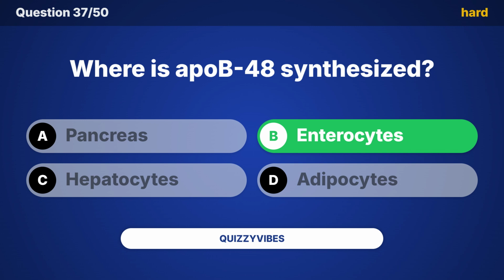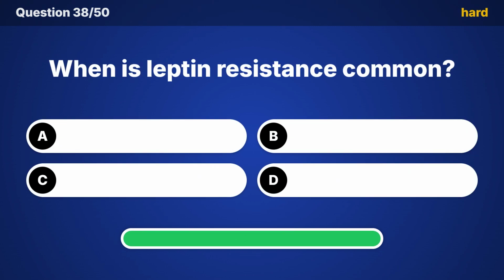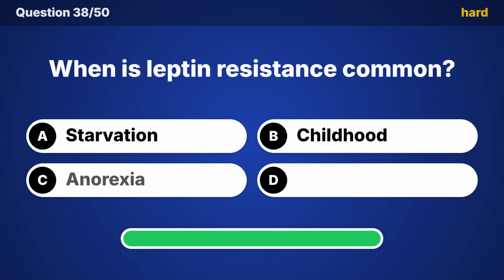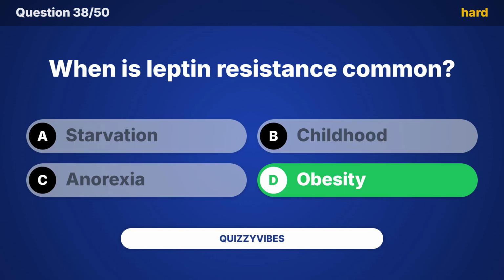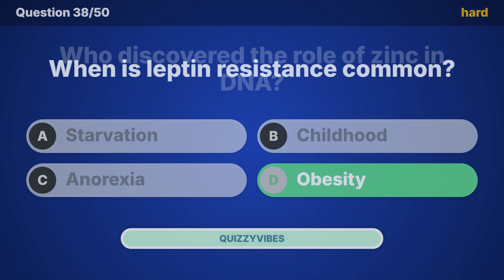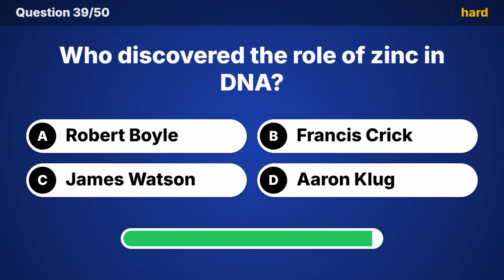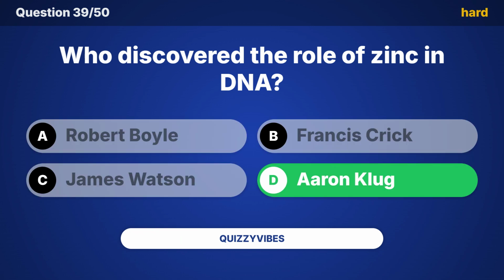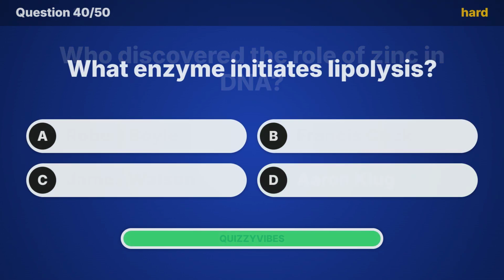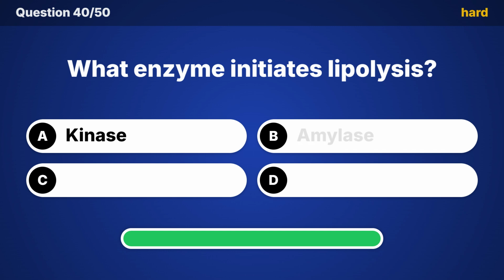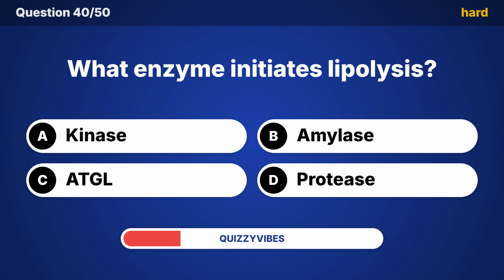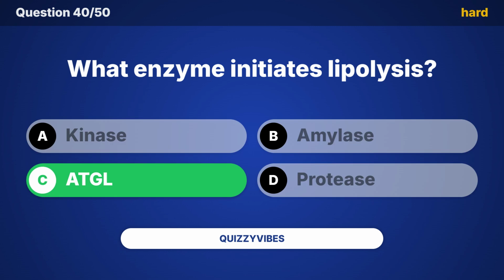Time's up, it's enterocytes. When is leptin resistance common? Time's up, it's obesity. Who discovered the role of zinc in DNA? The correct choice is Aaron Klug. What enzyme initiates lipolysis? Here is the answer, ATGL.